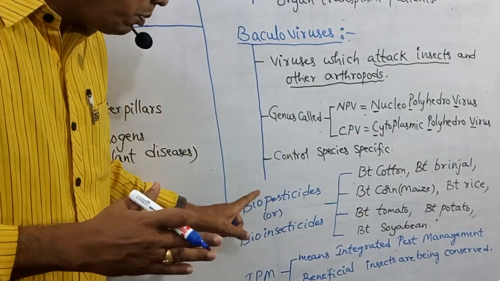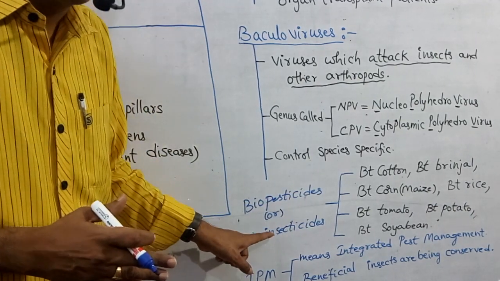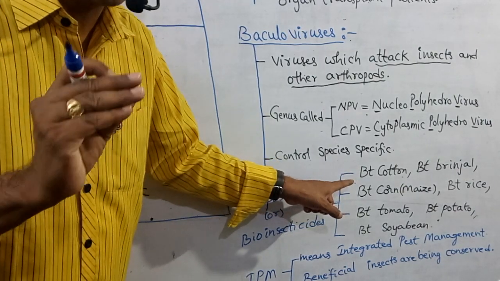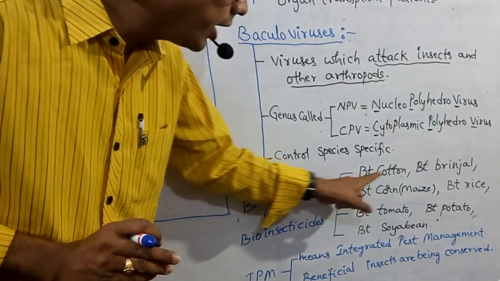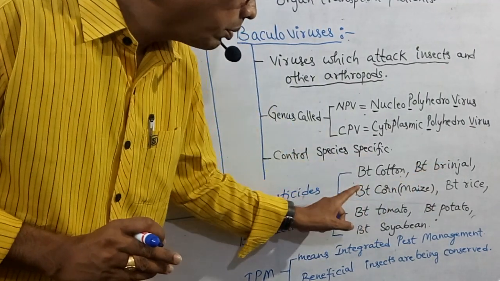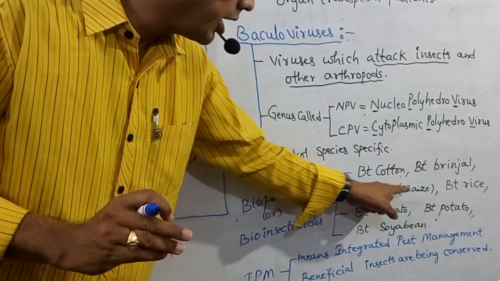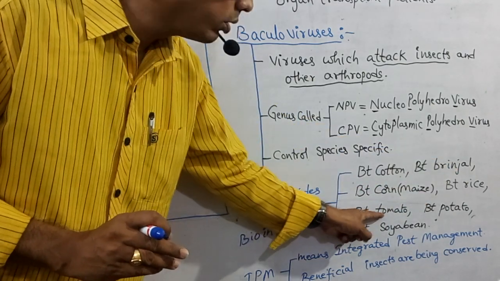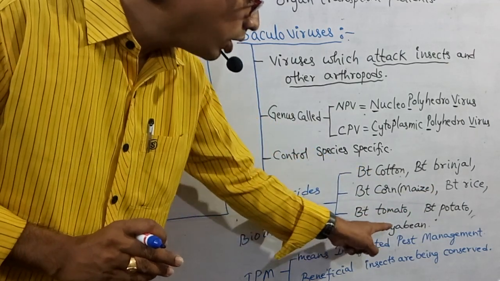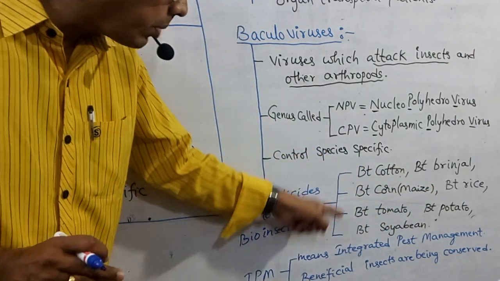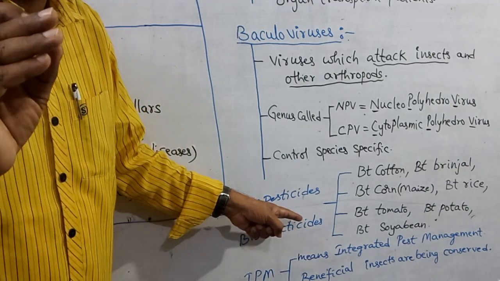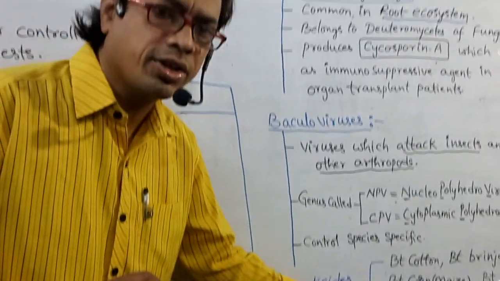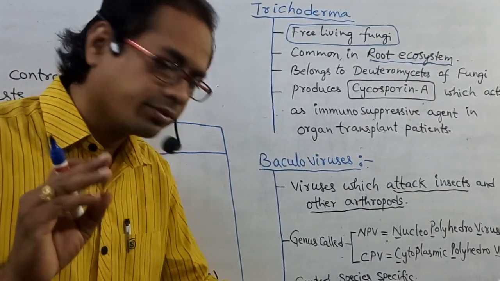So what are those bioinsecticide plants? BT cotton, BT brinjal, BT corn, corn means maize. Next, BT rice, BT tomato, BT potato, BT soybean. So these 7 plants are bioinsecticides or biopesticides. Try to remember all these plants, my dear students. Those are very, very important.